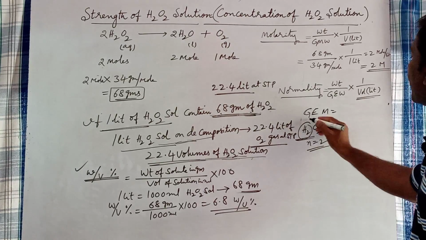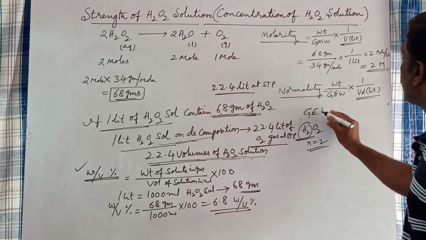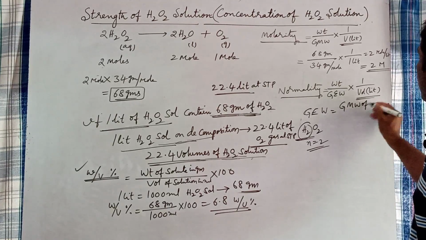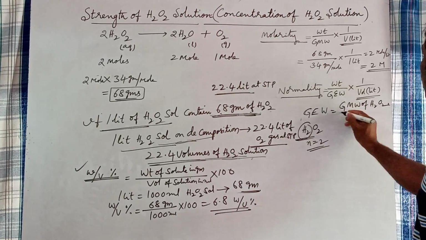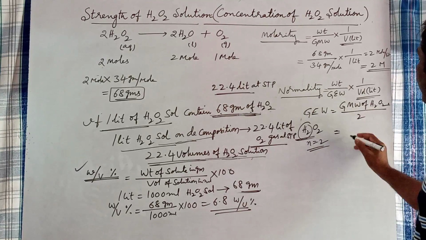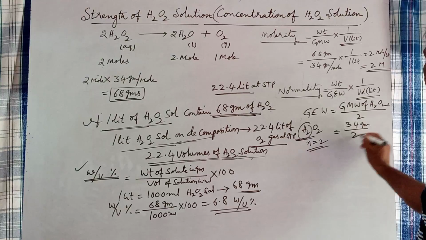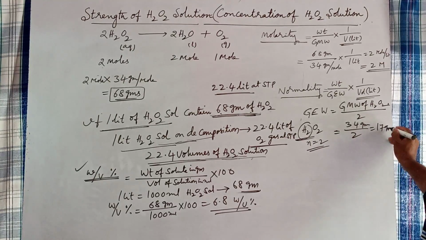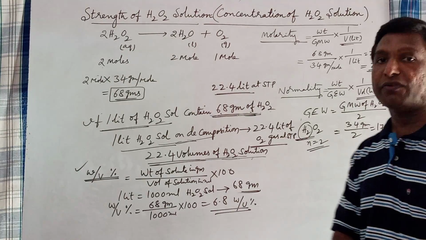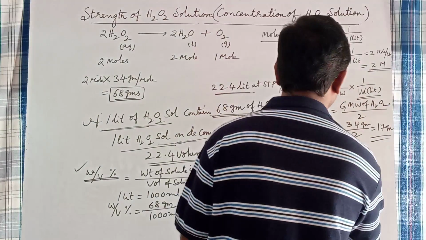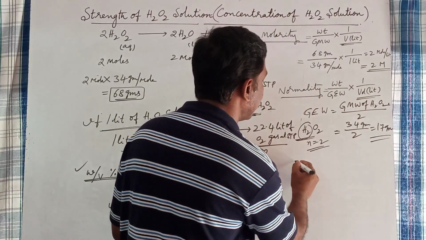Therefore, gram equivalent weight of H2O2 is equal to gram molecular weight of H2O2 by 2. That is 34 grams by 2, equal to 17 grams. 17 grams is the gram equivalent weight of H2O2. Now let us calculate its normality.